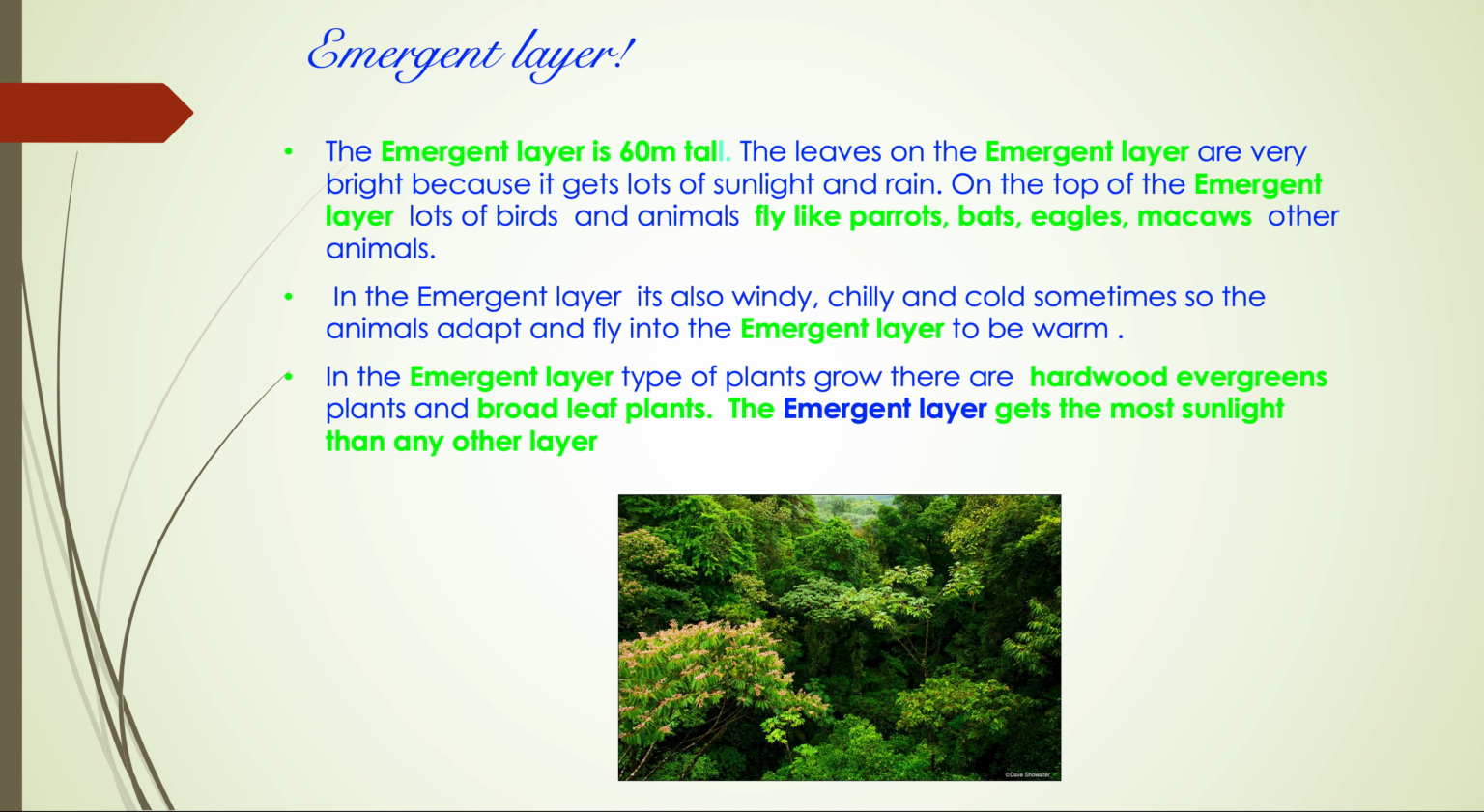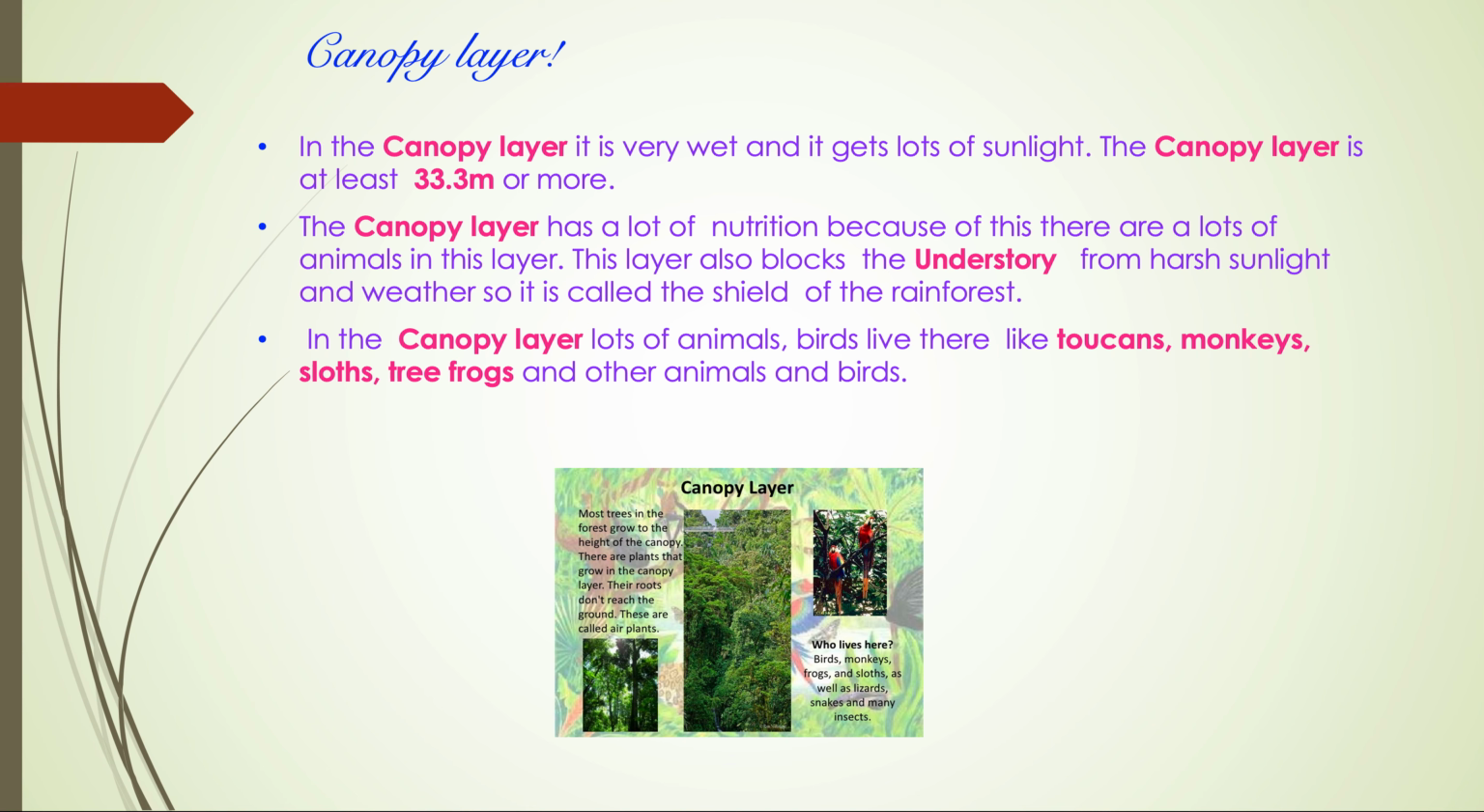So the second layer of the rainforest, the canopy layer. In the canopy layer, it's very wet. The canopy layer goes to at least 33.3 meters or more. The canopy layer has lots of nutrition, so that's why lots of different kinds of animals live there. This layer also blocks the understory and the forest floor from harsh sunlight, windy weather, storms and thunder. So that's why it's called the shield of the rainforest.